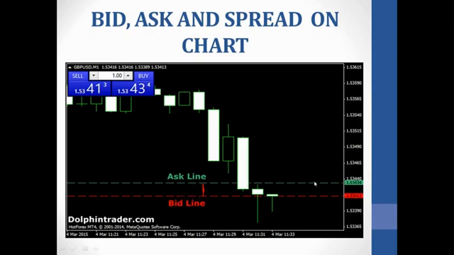So if you want to buy, you are going to buy at 1.53434. All right, so this is the ask price if you want to buy, but if you want to sell, you are going to sell low. Now the difference between this green line and this red line, hope you guys are seeing, is what we call the spread.